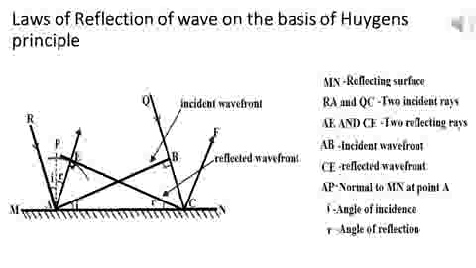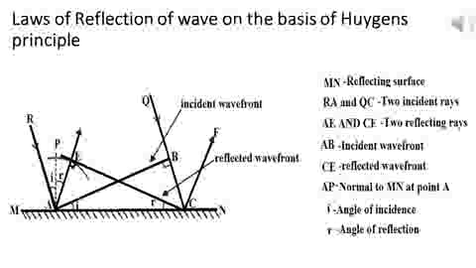Therefore, point E and point C are in the same phase. Therefore, EC is a plane wavefront and it is a reflected wavefront which is bounded by the two reflecting rays AE and CF.